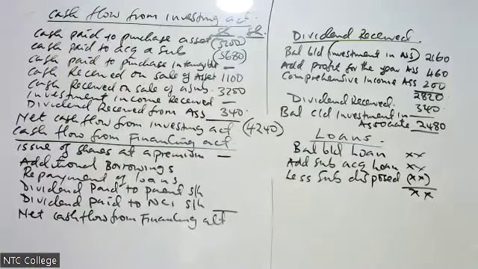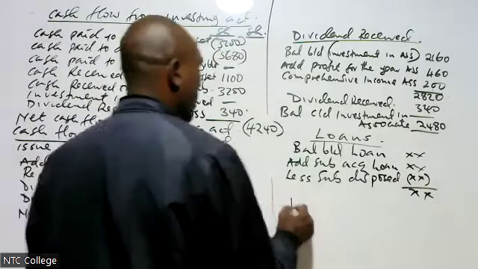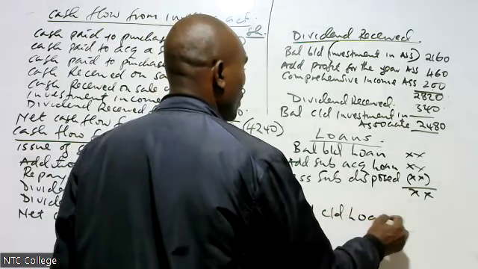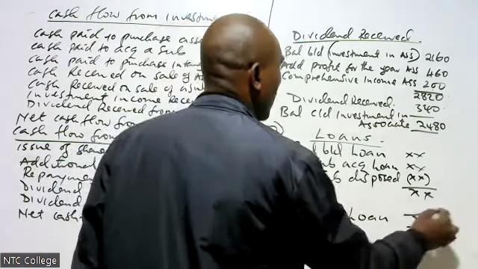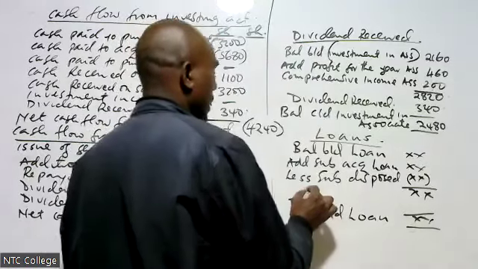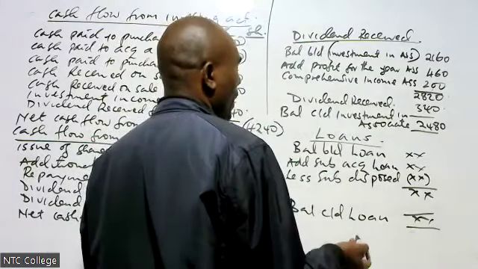Whatever I get, I compare with my balance carried down, loan. The difference is what? The additional borrowing or repayment.